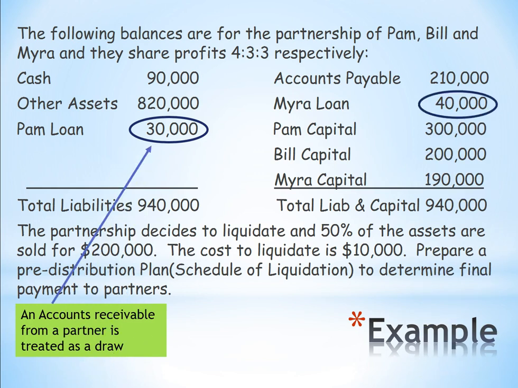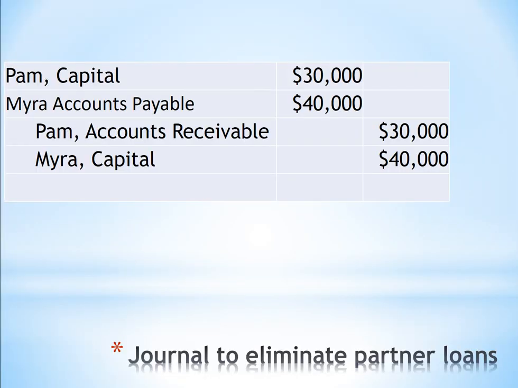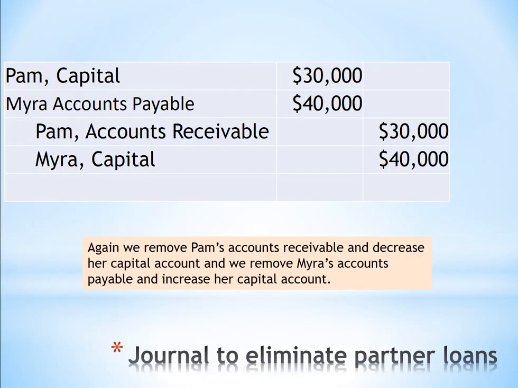Now the $40,000 loan that's owed by the partnership to Myra is going to be converted to a capital contribution. So this is the journal entry that would be made to remove the accounts payable, Myra, and the accounts receivable, Pam, from the books.